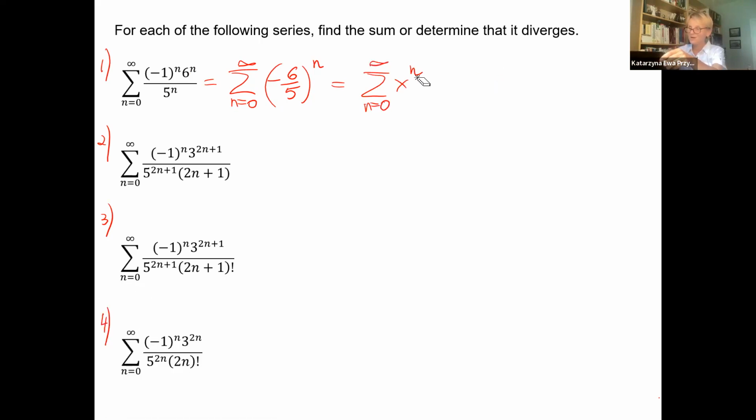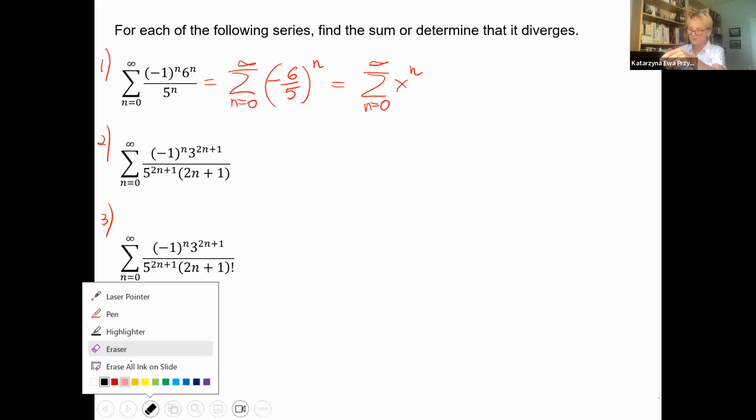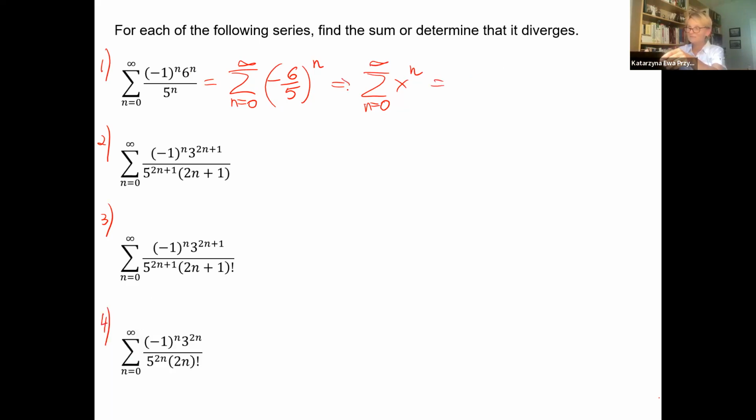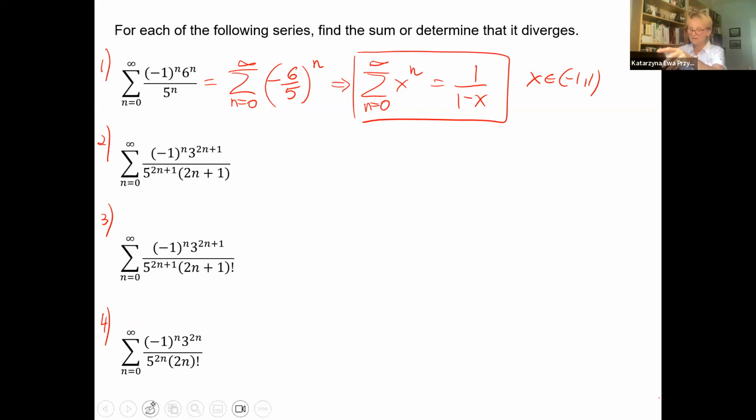And we know that this is the geometric one, which is equivalent to that function, but the condition is x must be between -1 and 1. Yes, you're right, it is divergent.